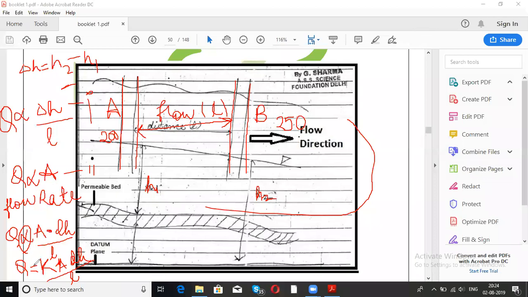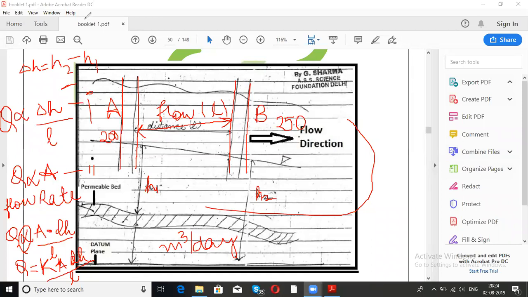Okay, so the final equation that we have got is Q, the volume of water flowing per unit time. Volume is taken in meter cube, and per unit time we take per day, not per second or per minute. So this is the unit of the volume of water flow rate. Actually, this is what we are calculating in Darcy's law, the volume of water flowing per unit area. Fine. What do you want me to repeat? Tell me.